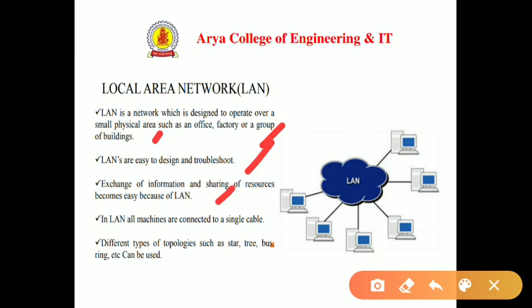In a LAN, all machines are connected to a single cable, and different types of topologies such as star, tree, bus, ring, etc. can be used. Topologies are the arrangement of the devices. Here you can see a LAN network and a number of users are connected to this LAN.